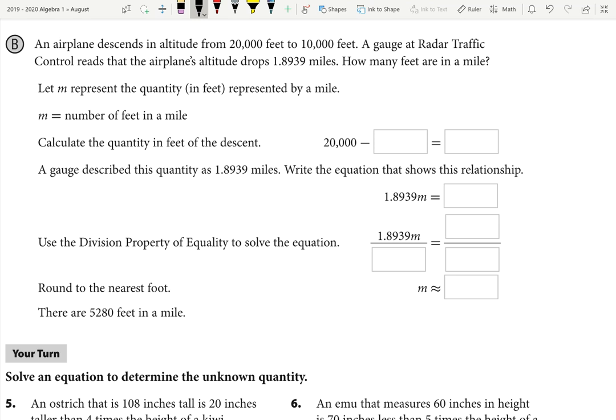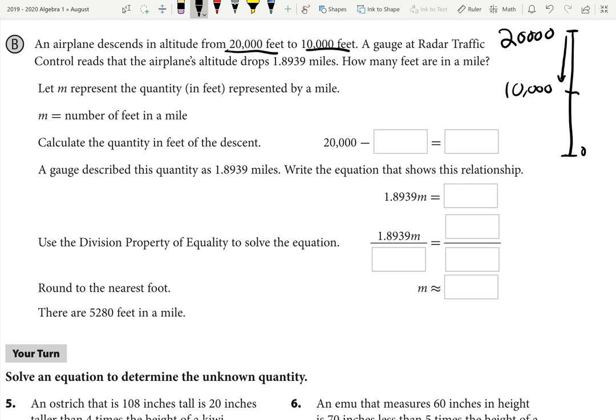Now, the very important thing to recognize here is that it's telling us the same information, but in two different ways. So remember, I'm going to draw kind of like a height chart here. So the plane was at 20,000 feet, right? We'll call this 0, the ground. The plane descends from 20,000 to 10,000 feet. So it descends to this level. So the plane drops this much in altitude.